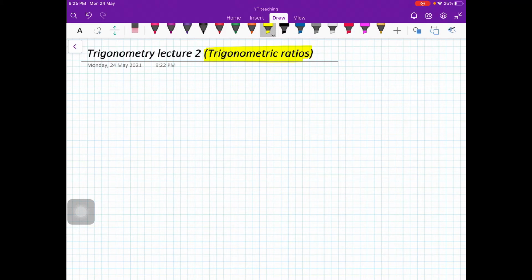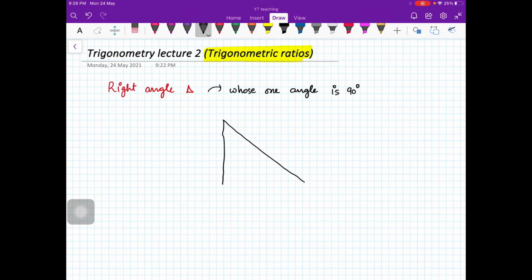You should start with a right angled triangle. Everybody knows what is a right angle triangle: a triangle whose one angle is 90 degrees. So you have something like this, a triangle whose one angle is 90 degrees.